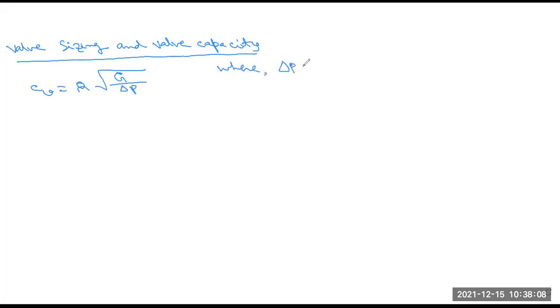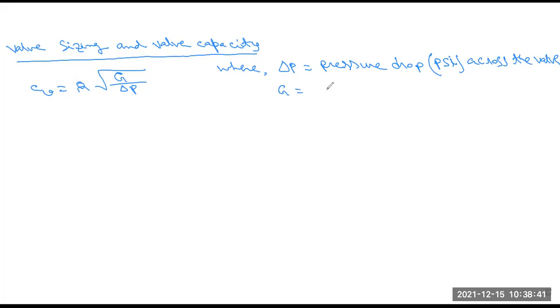Delta P equals the pressure drop, and this is measured in PSI units, PSI across the valve. Okay, G. What is G?